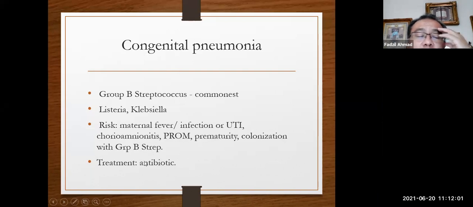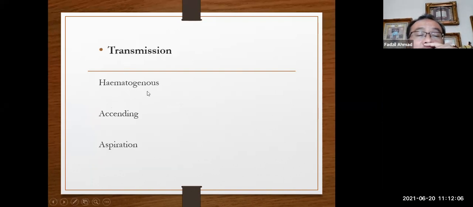Treatment, of course, the main treatment is antibiotics plus support for the respiratory distress. The transmission can be hematogenous, ascending, or aspiration.